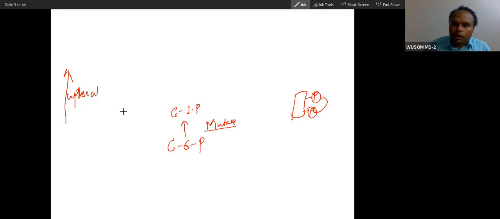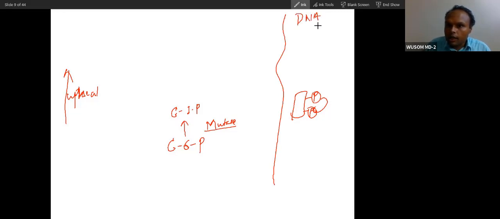Now I will give you one very conceptual overview. In DNA, in RNA, even in protein synthesis, you have seen that only activated molecules polymerize. Even in fatty acid synthesis, acetyl coenzyme A is an activated molecule. So only activated molecules polymerize.